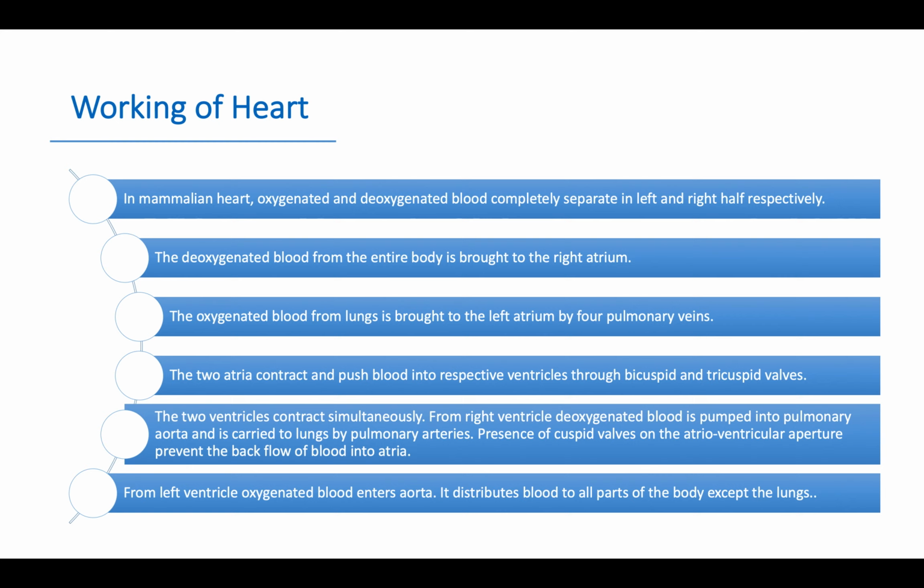The cuspid valves on the atrioventricular aperture prevent the backflow of blood into the atria. From the left ventricle, oxygenated blood enters the aorta. It distributes blood to all parts of the body except the lungs.